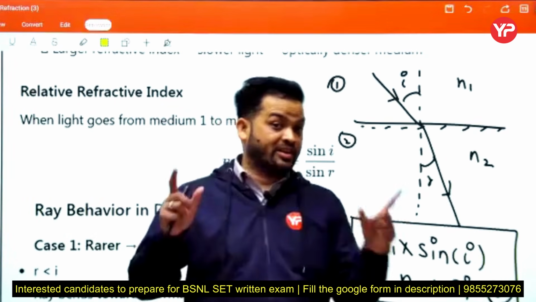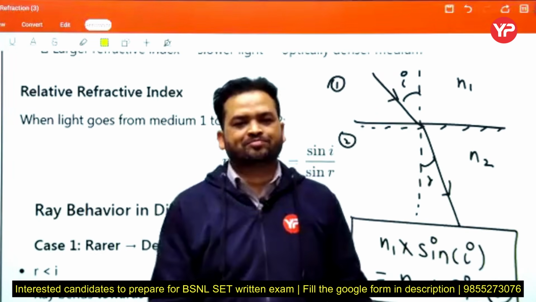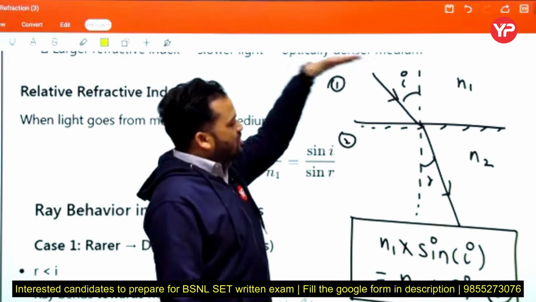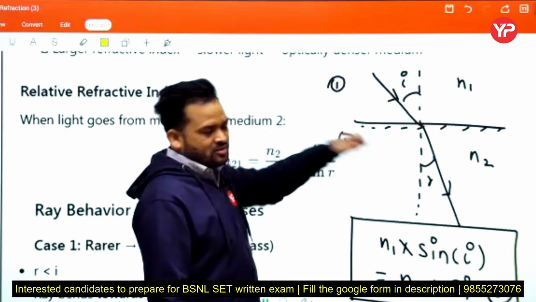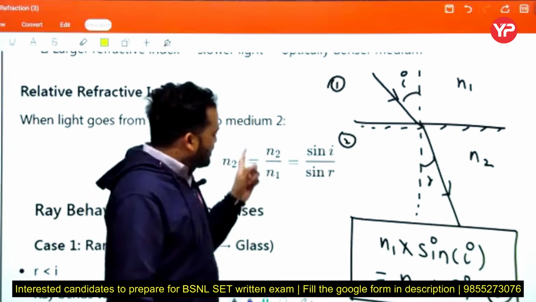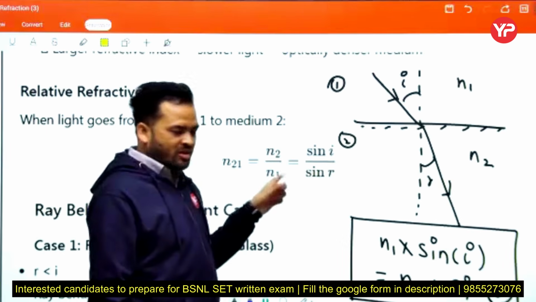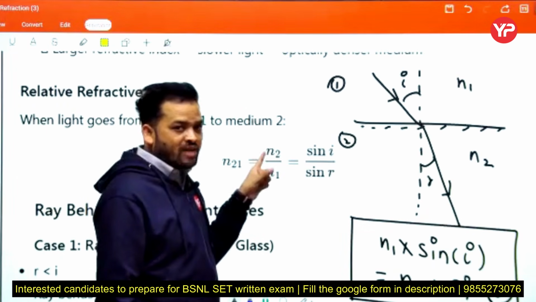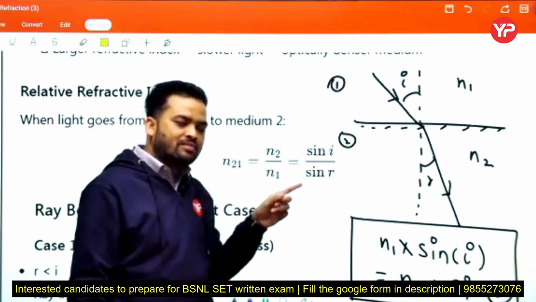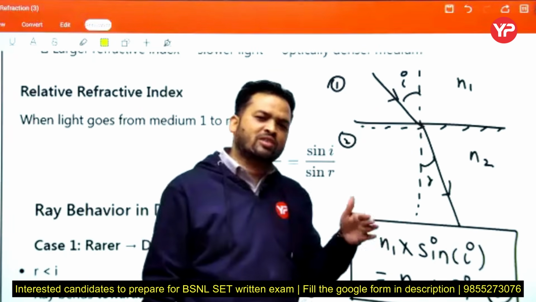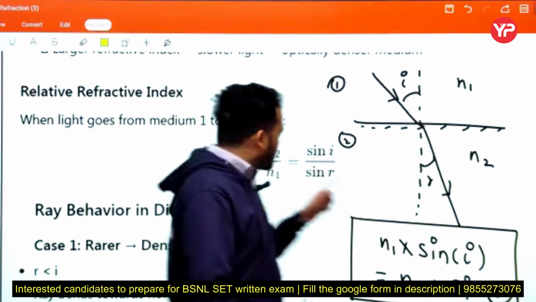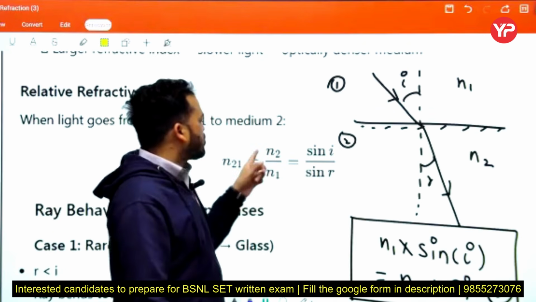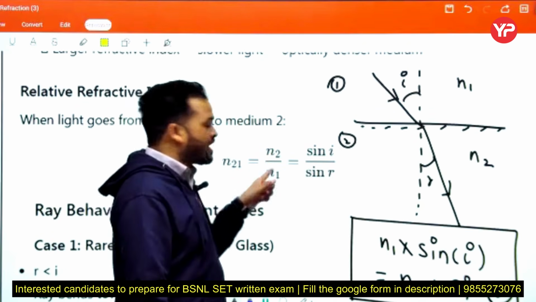Here we assume a hypothetical case, and this is very important. When we apply this formula, n2 is 2.42, the refractive index of diamond, and n1 is the refractive index of water, 1.33. When we put in the values 2.42 and 1.33, do we get a constant value or a variable value?